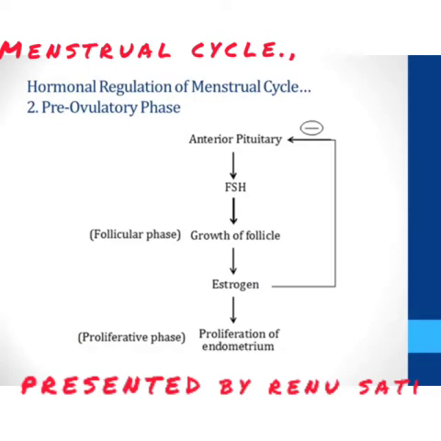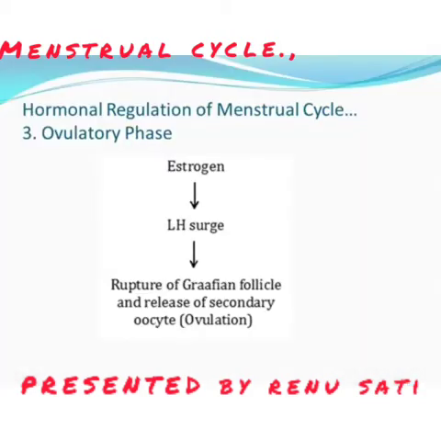Endometrium, as you must know from class 10th, is the inner lining of the uterus where the implantation takes place, and if there is no fertilization, it is shed off. Hormonal regulation of the menstrual cycle in the third phase, that is the ovulatory phase.